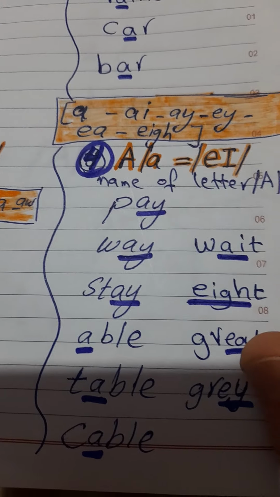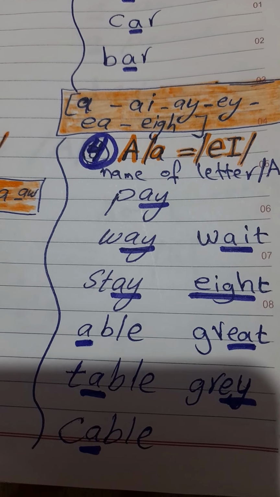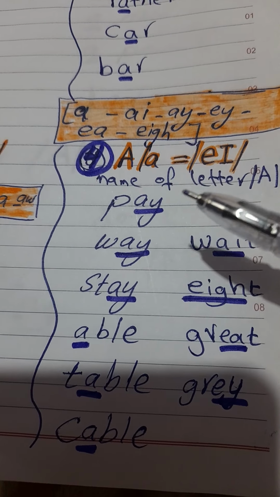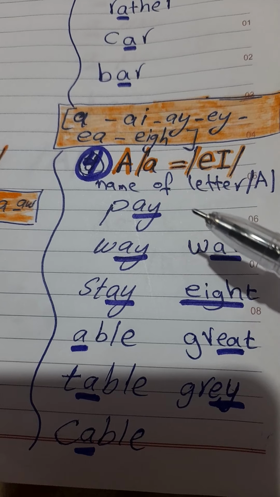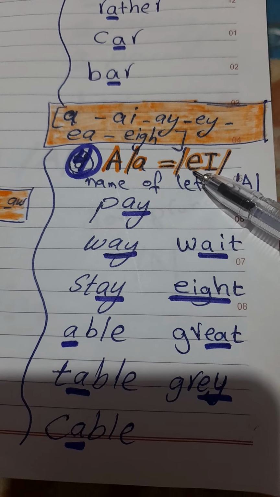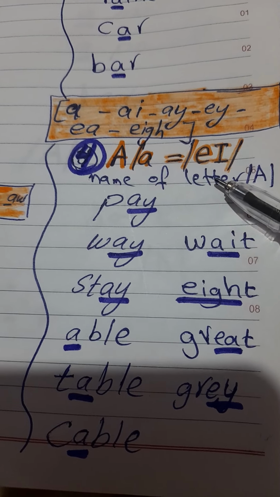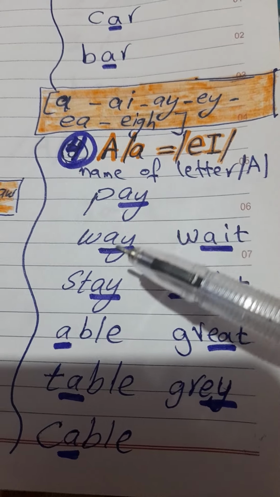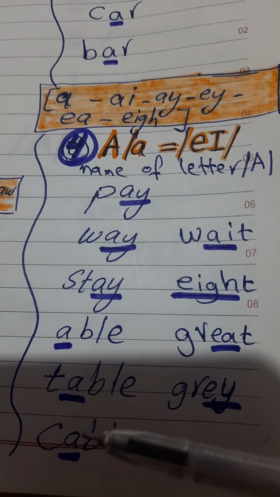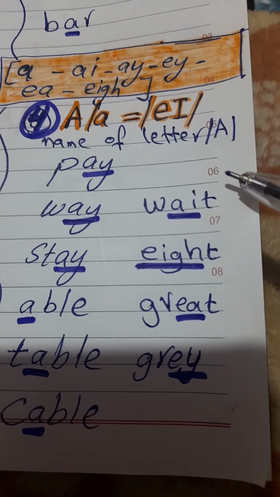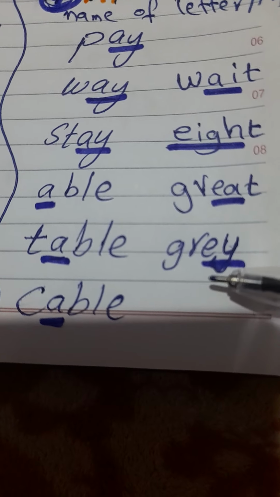The fourth sound of long vowel A is the same as the name of the letter A. So the sound of long vowel A here is A, the same as the name of the letter A, as in bay, way, stay, able, table, cable, wait, ate, great, gray.